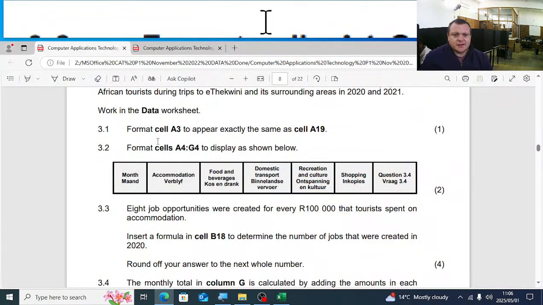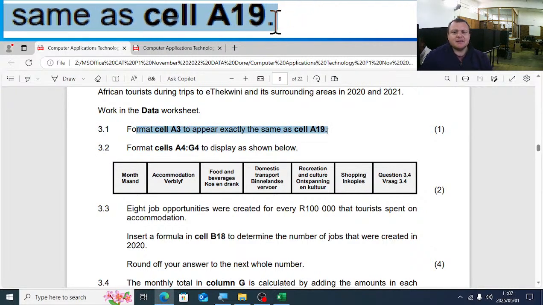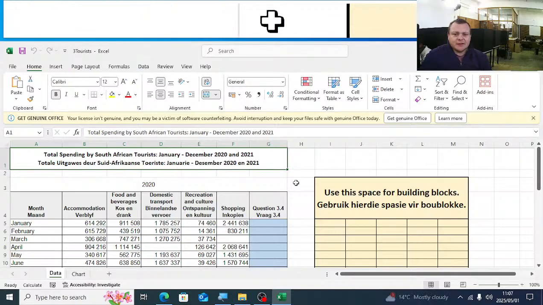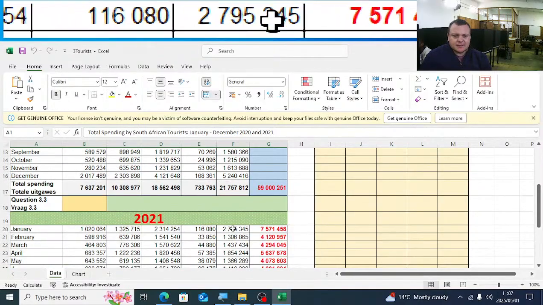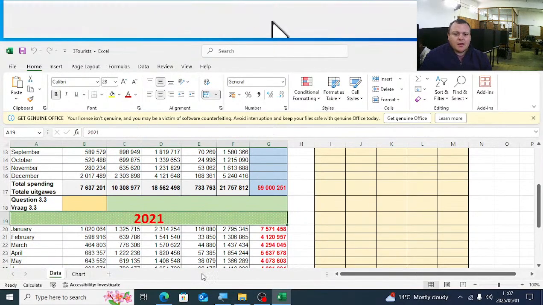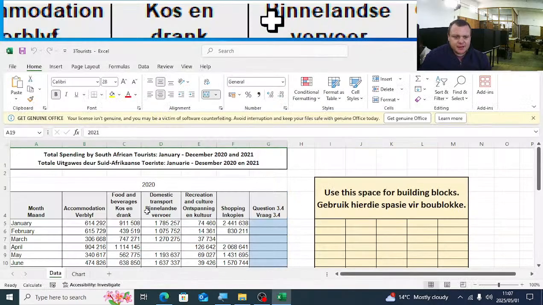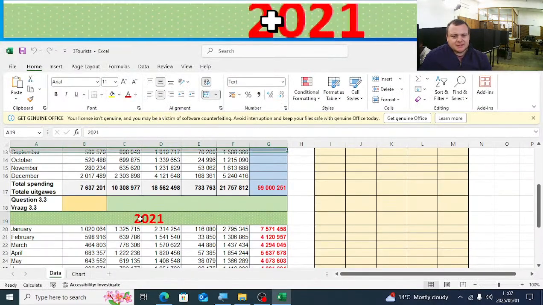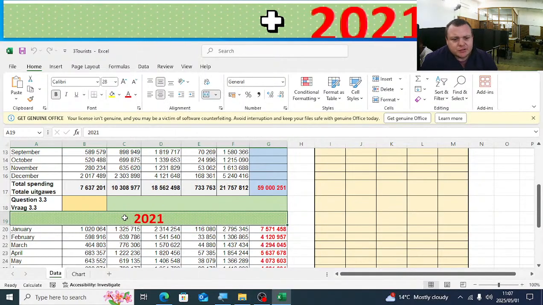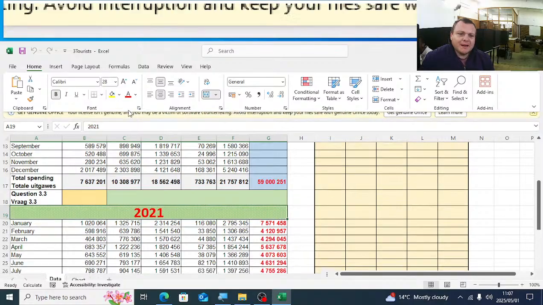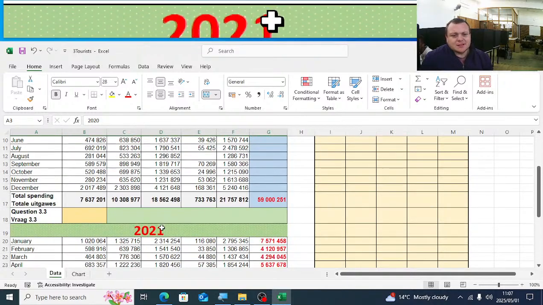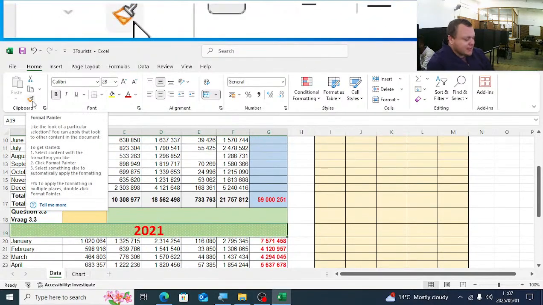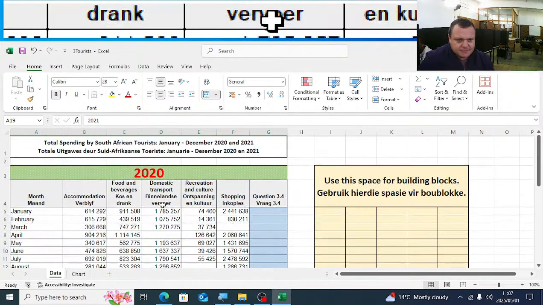Right, now they ask us there: format cell A3 to appear exactly the same as A19. So let's look at A19. There's A19. What cell must appear exactly the same? A3. So A3 is this cell, must appear exactly like this cell. So what you will do is you'll click on A19, you'll click on Format Painter, and you'll click on A3. It's important, guys. Remember, the Format Painter takes all the properties of A19 and applies it to A3.